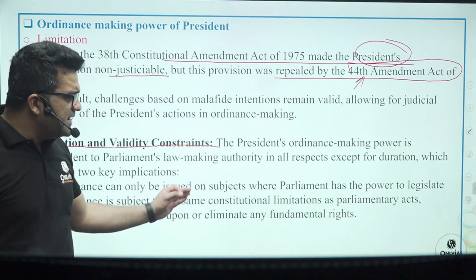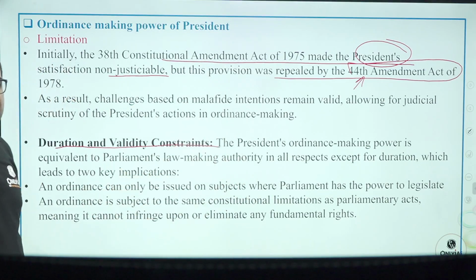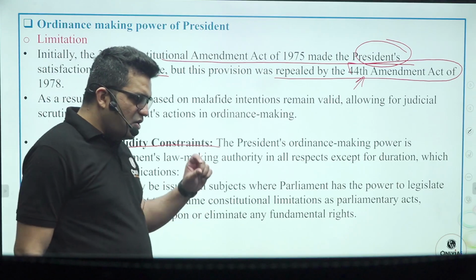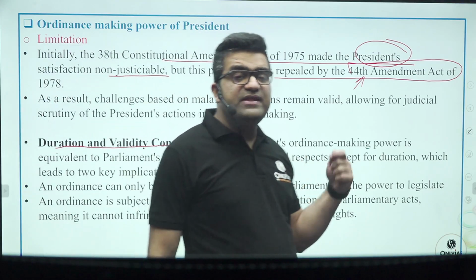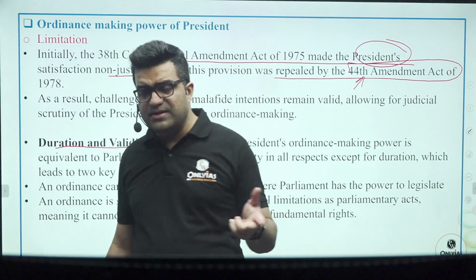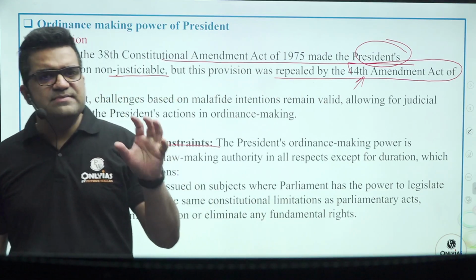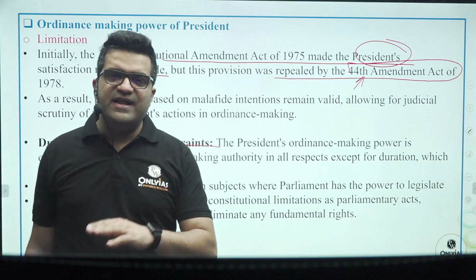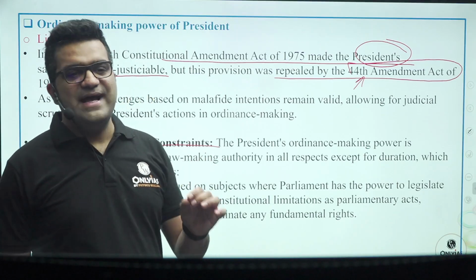Parliament has the power to make legislation upon any subject given in the union list or concurrent list. So has the ordinance; the same power is there with the ordinance also. But the only constraint is that an ordinance can be promulgated only when the parliament is not in session. Number 2, the other constraint is maximum lifespan. The shelf life of ordinances is 6 months and 6 weeks.